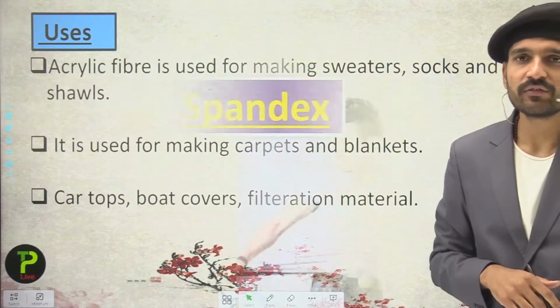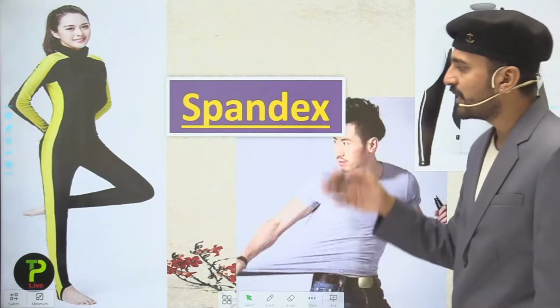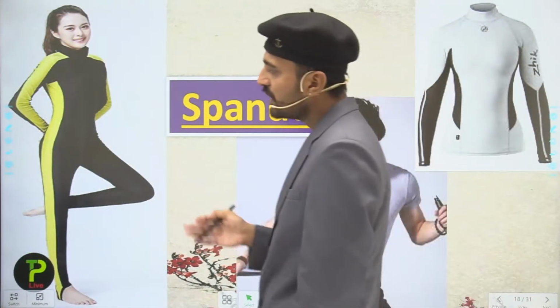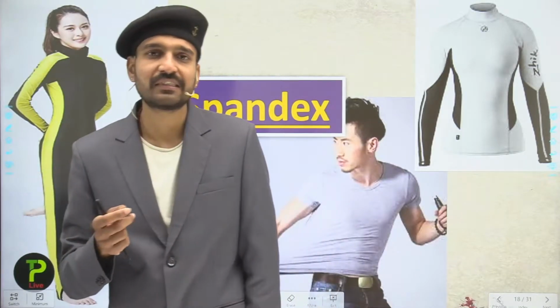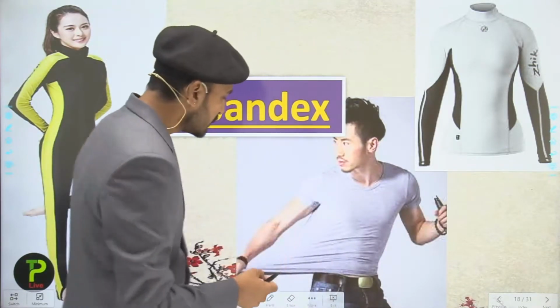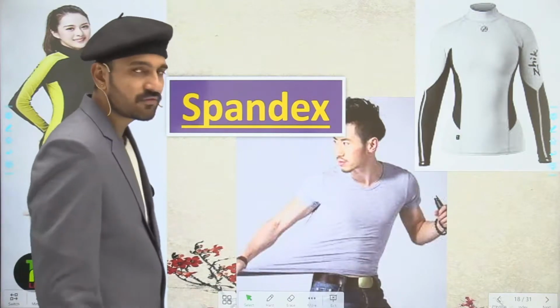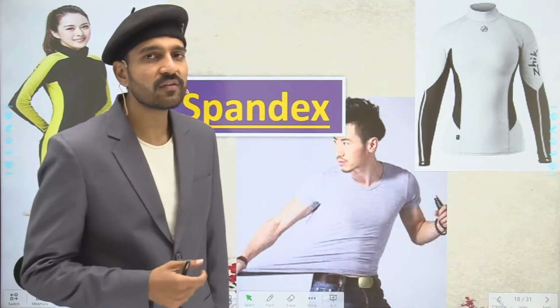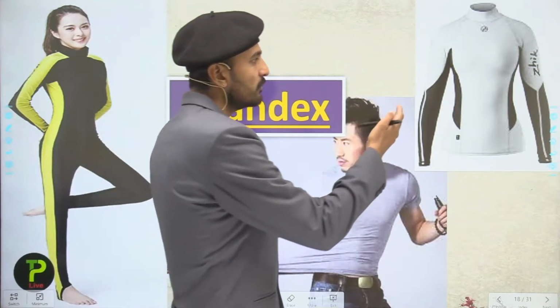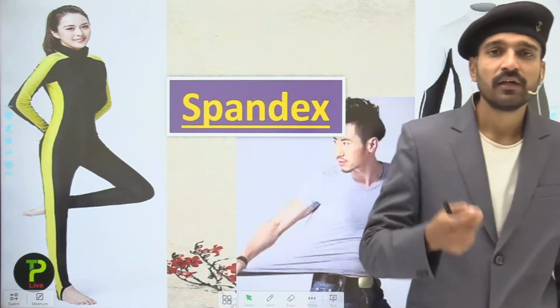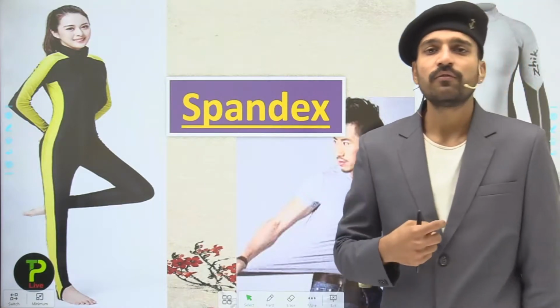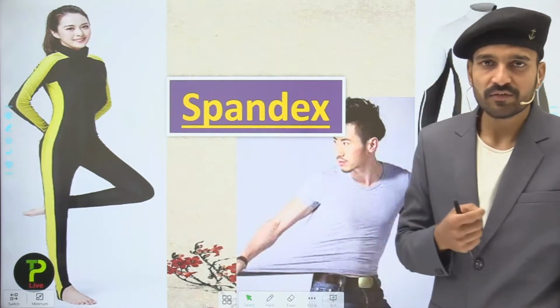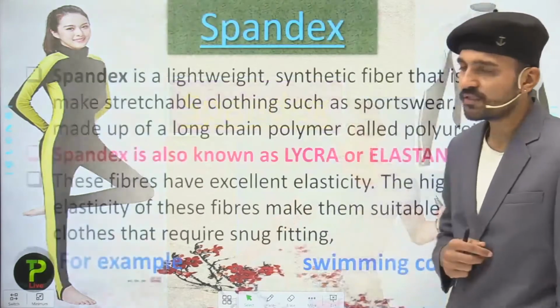So now students, moving to the next, that is spandex. As you can see here, spandex is what? That is the stretchable fabric. You can stretch the fabric, and if you have seen a stretchable fabric, it surely has spandex in it. So these are used in making what? These are used in making tight suits for the body, and they are stretchable in nature. So this is about spandex.